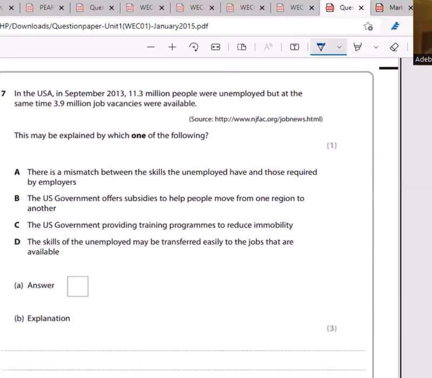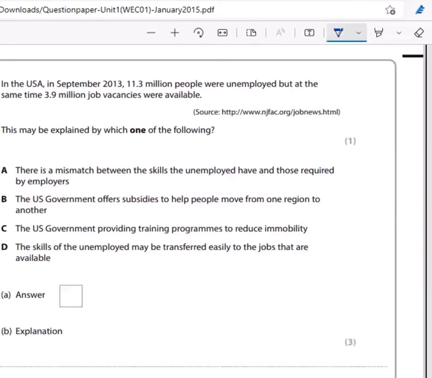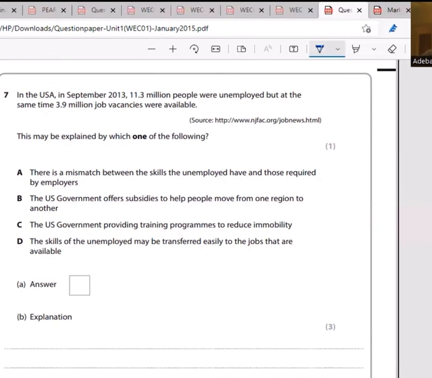They said in the USA, in September 2013, 11.3 million people were unemployed, but at the same time, 3.9 million job vacancies were available. So if 11.3 million people were unemployed and 3.9 million jobs are available, that means there's a mismatch between the demand for labor and the supply of labor. So what does a mismatch mean? A mismatch is a situation whereby the jobs available require skills that the workers available don't have. So that is what mismatch means.